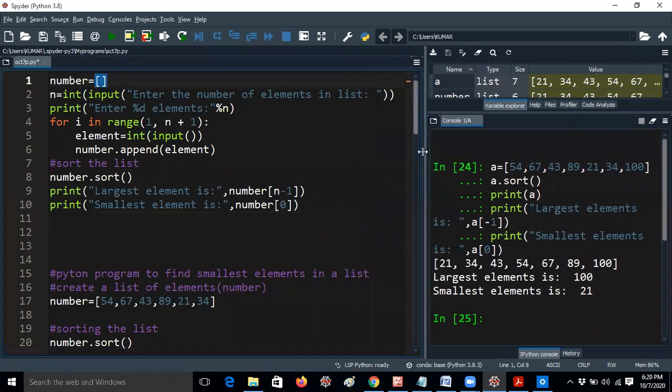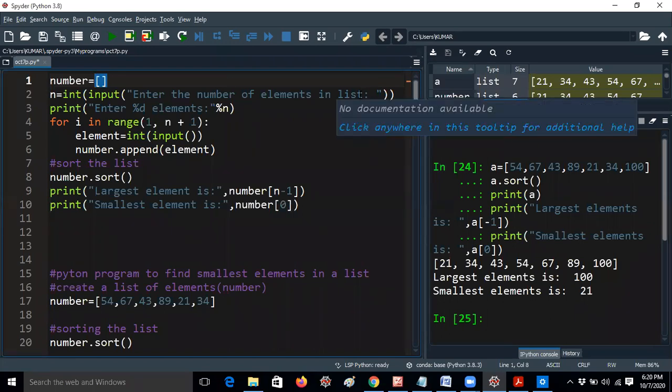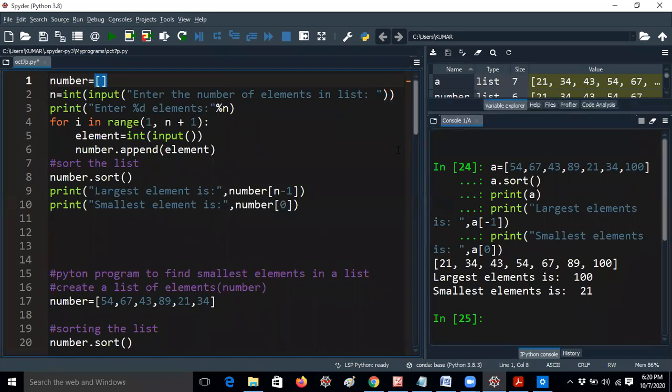Now enter the number of elements in the list. For example, if you would like to enter 5 elements or 6 elements or 10 elements, whatever it may be, then print enter %d elements. That means if you are giving 3 elements, it will print enter 3 elements like that. Now I am using a for loop to input all the values.